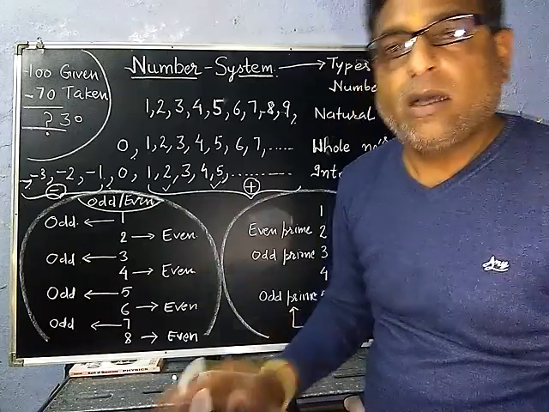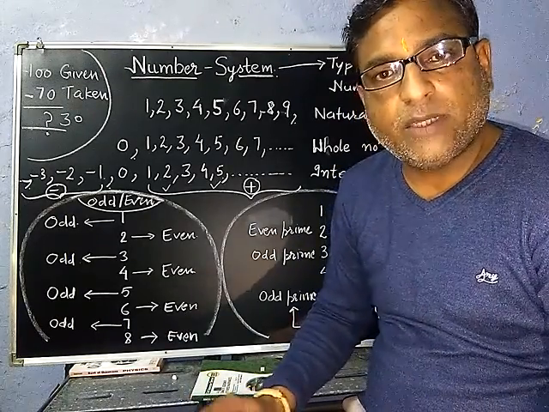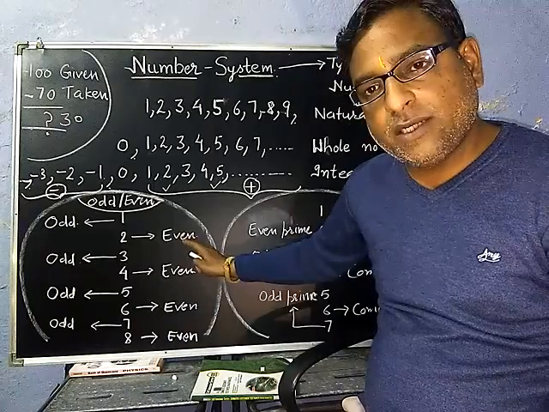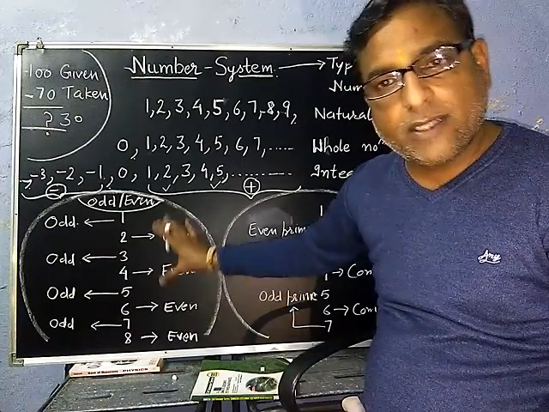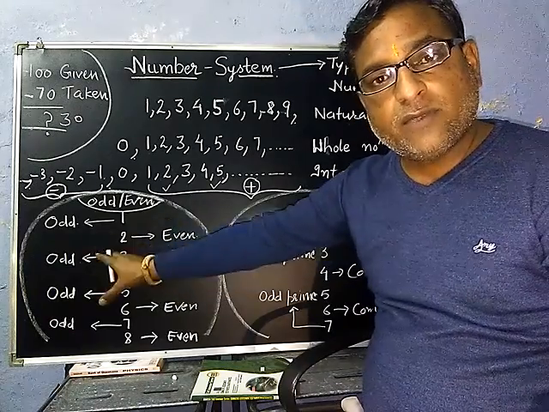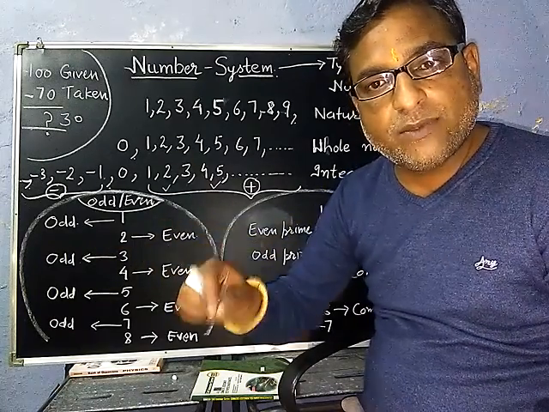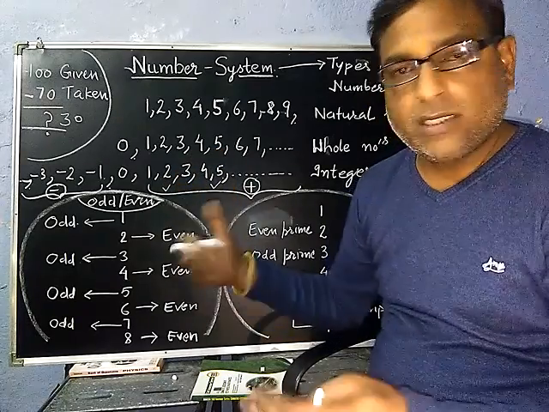So what are odd and even numbers? The numbers which are divisible by 2 are called even numbers. You can see 2, 4, 6, 8, they all are divisible by 2, that's why they are called even numbers. And at the same time, the numbers which are not divisible by 2 are called odd numbers. Clear? So these are the odd.